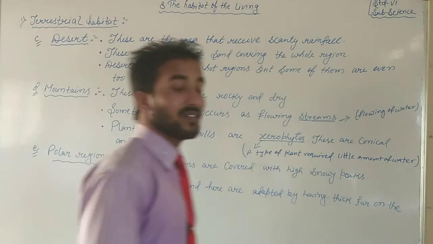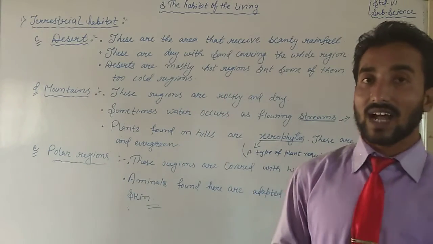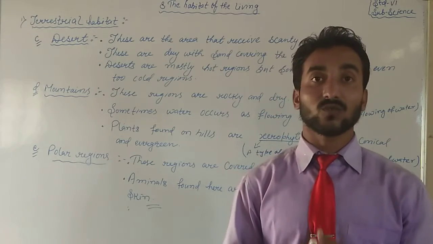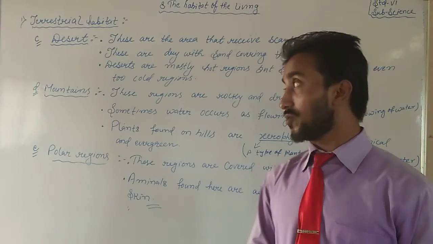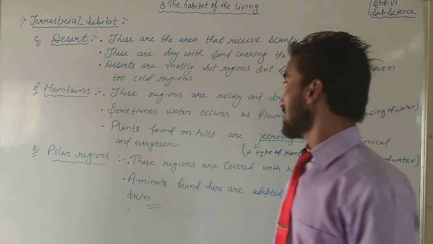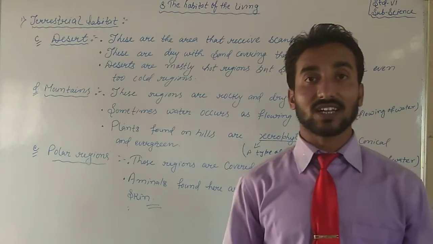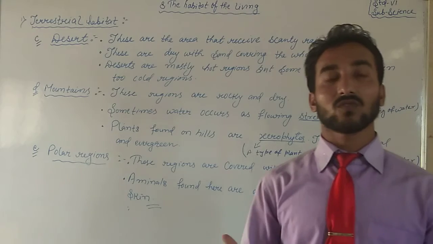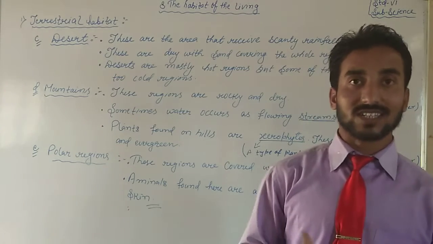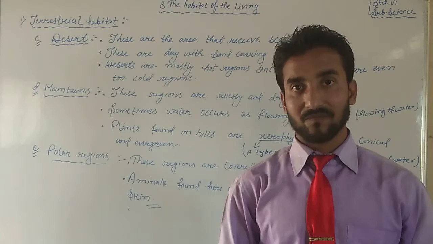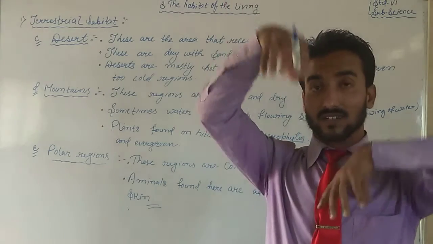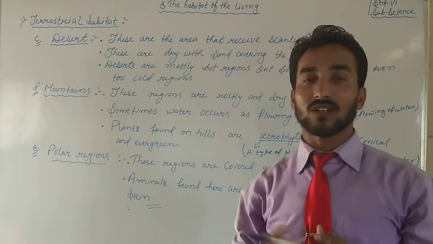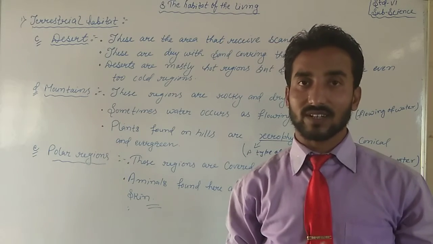See, next type is the mountains. Habitat may also be on the mountains. Few plants, few animals also used to live on mountains. So we can say these regions are rocky and dry. Mountains are definitely complete rock and dry. Why? Because there is no chance to store the water there, because that is on a hill, that is on a slope. When water falls there, definitely that water will flow away to the downward side.